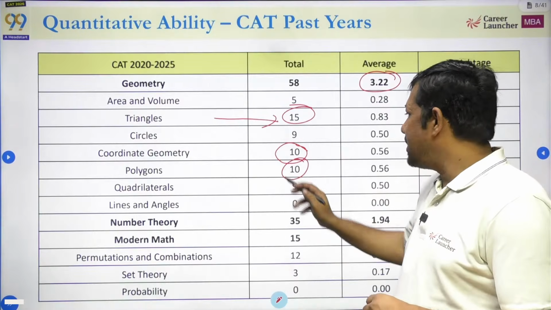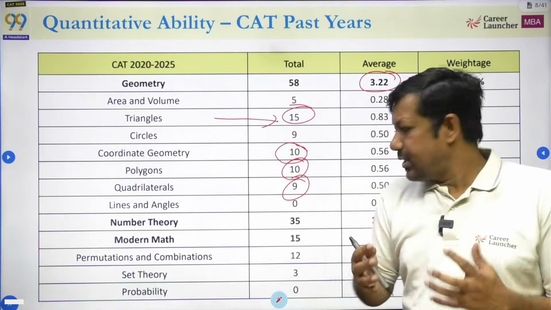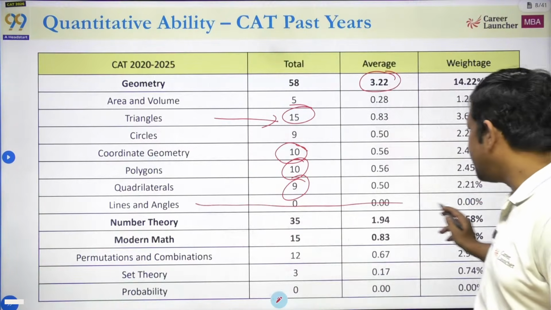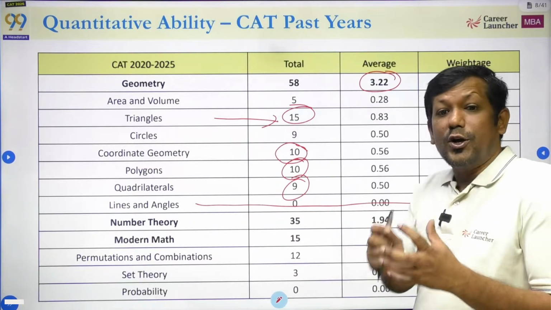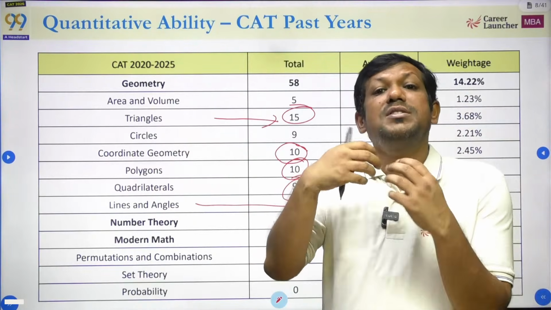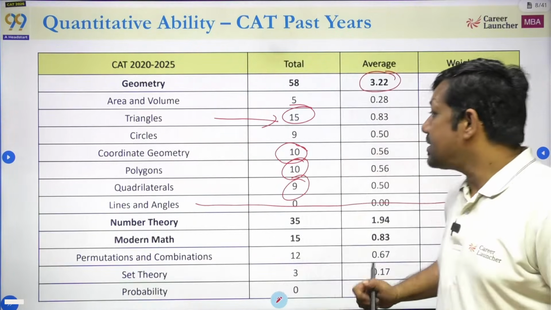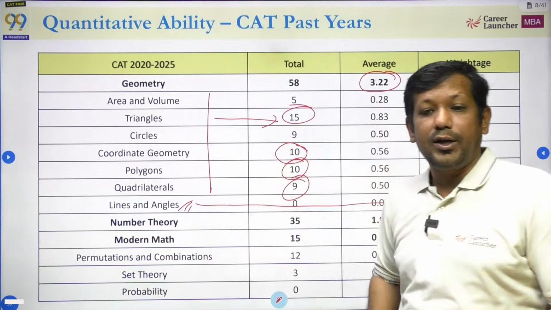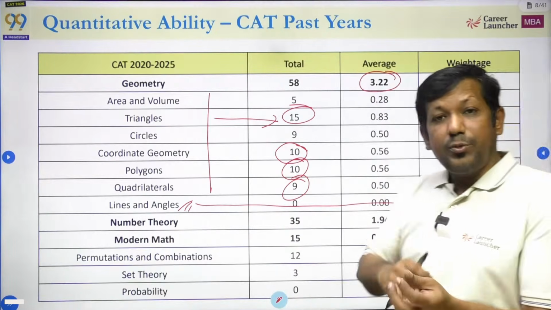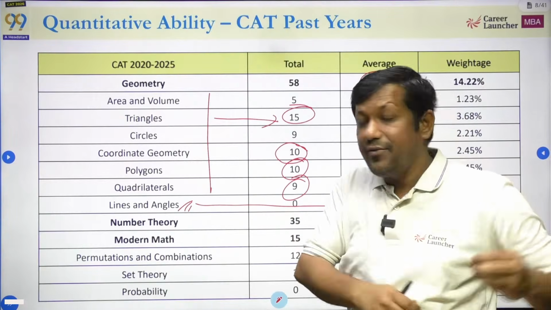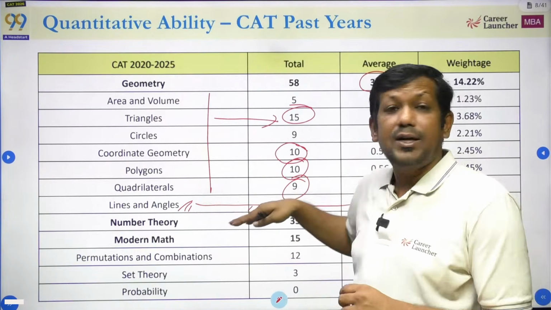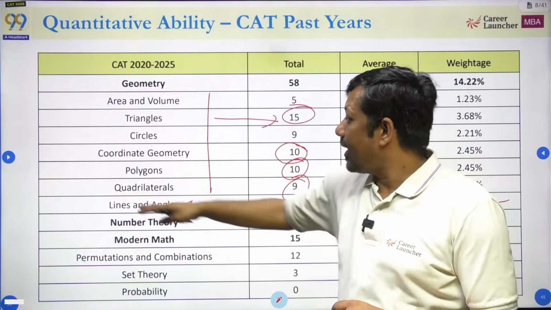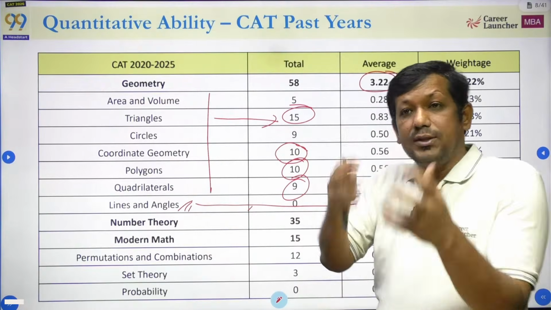Then polygons, then quadrilaterals. So again, बात ये है कि अगर lines and angles की बात करें, so this is not a topic, but can you skip it? You can't, because lines and angles is something that creates everything you are doing here. So there are some topics that you are not going to need anywhere, but they build the base of every topic. So lines and angles is important, you have to learn it thoroughly.